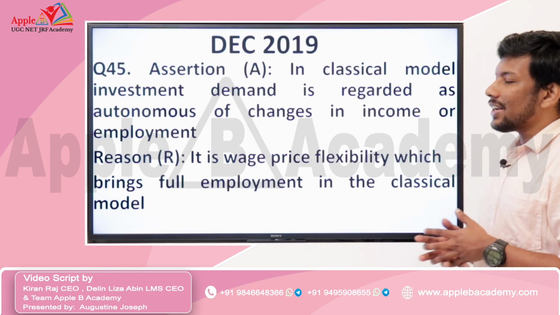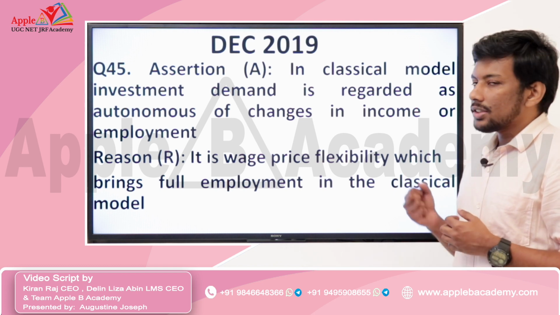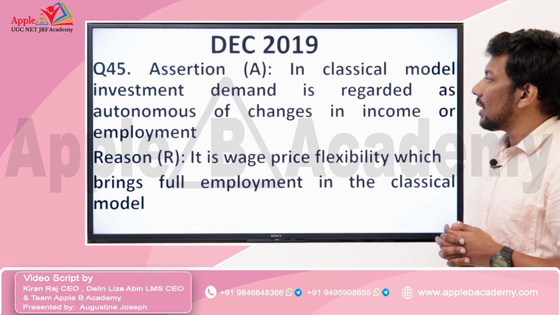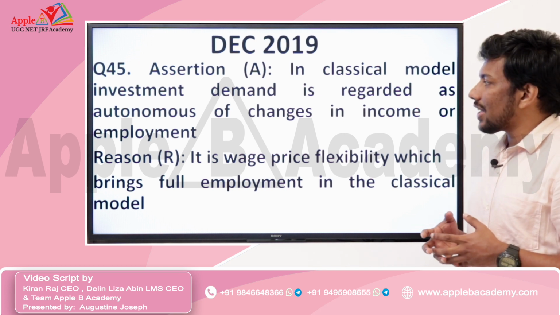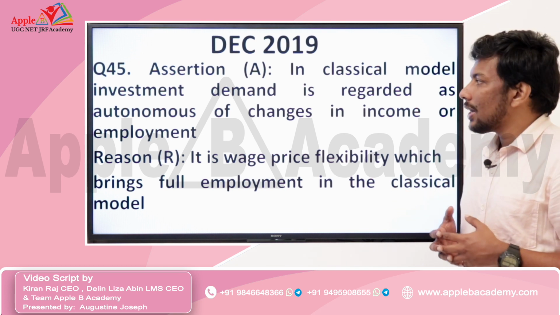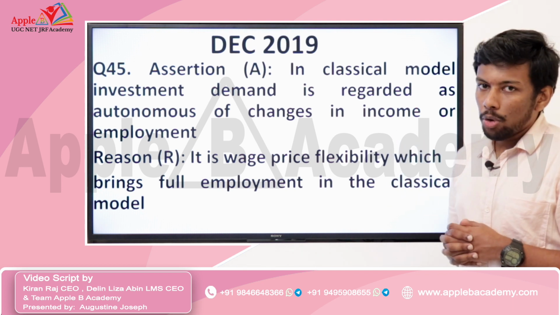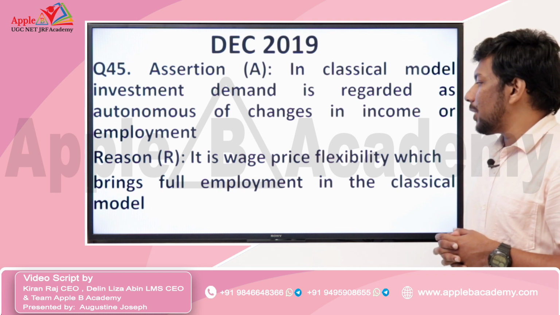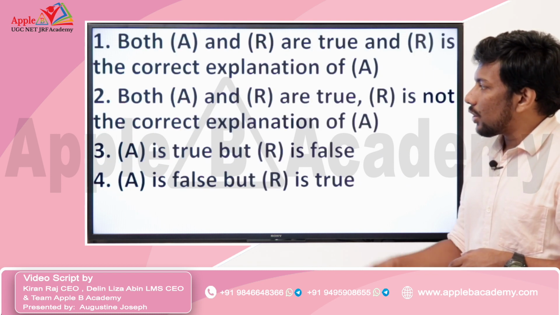Okay, now we will see the next question. This question was asked in December 2019. This is an assertion reason question. The assertion is, in classical model, investment demand is regarded as autonomous of changes in income or employment. So, the assertion says that according to the classical system, investment is independent of changes in income and employment. The reason is, it is wage price flexibility which brings full employment in the model. And the options are given.